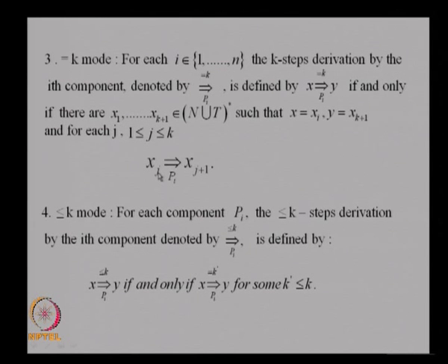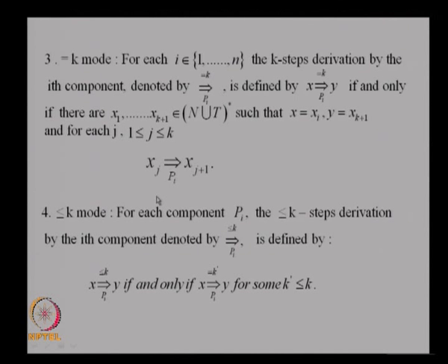In general, from xj you can derive xj plus 1. So you have k steps deriving x2 from x1, x3 from x2, x4 from x3 and so on. So in k steps you derive xk plus 1 from x1, and